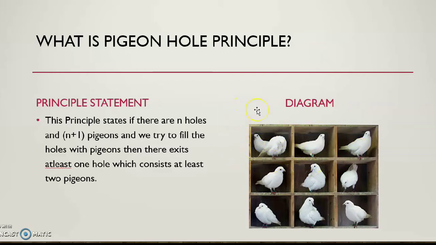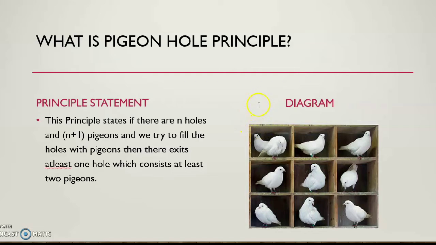Remember one thing: there is a box, and in this box there are 9 holes and there are 10 pigeons. We have to fill the box in such a way that each hole cannot contain more than one pigeon. Again, listen to what I am trying to say. Suppose there are 9 holes and 10 pigeons. Our task is to fill the boxes in such a way that no box will contain more than one pigeon. This is the concept.